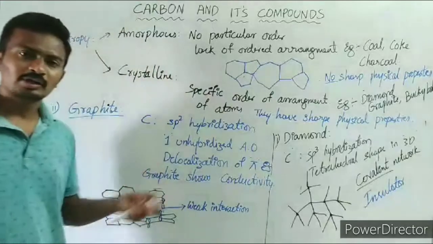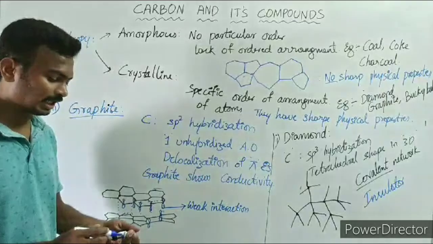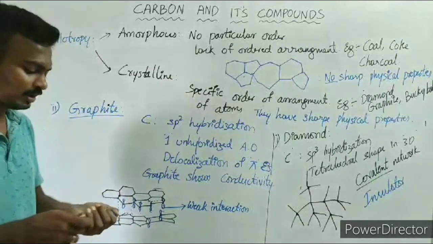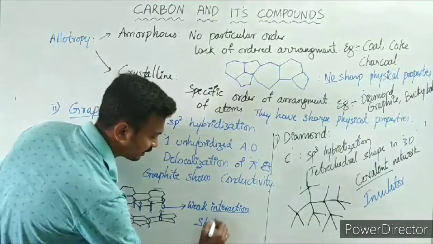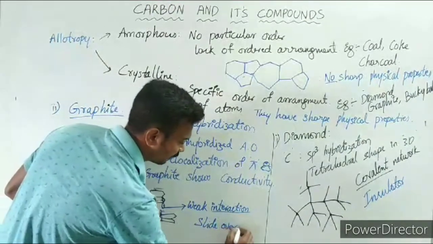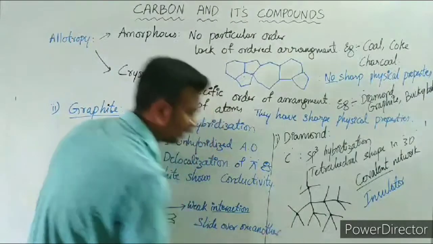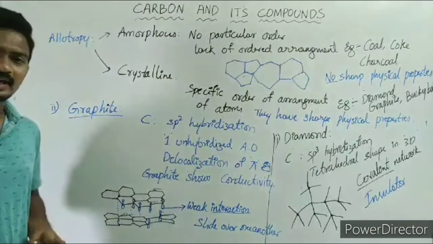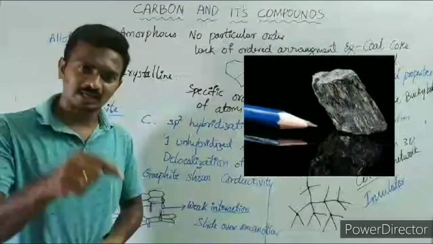London dispersion. These weak interactions will make the layers slide over one another. Due to the weak interactions, the layers will slide over one another. So here, one layer will be sliding over another layer. This is the reason why graphite can be used in pencil lids.